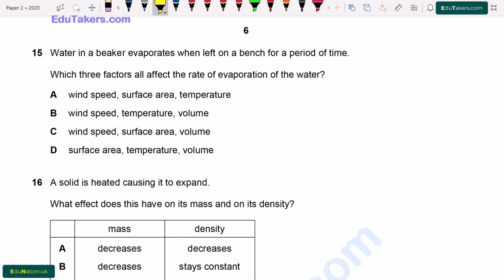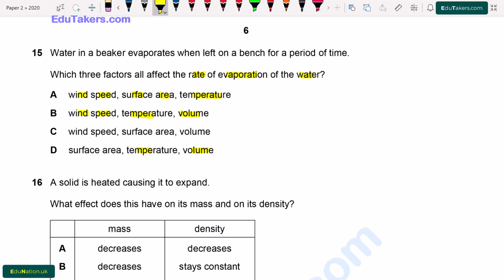Question number 15. Water in a beaker evaporates when left on a bench for a period of time. Which three factors all affect the rate of evaporation of the water? Option A, wind speed, surface area and temperature. B, wind speed, temperature and volume. C, wind speed, surface area and volume. D, surface area, temperature and volume.